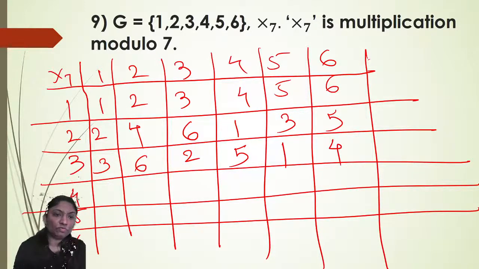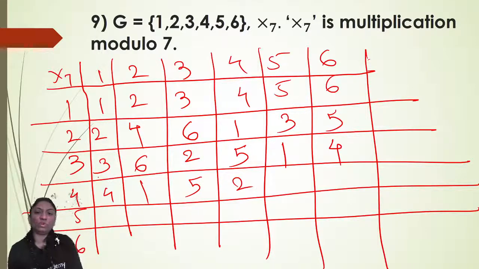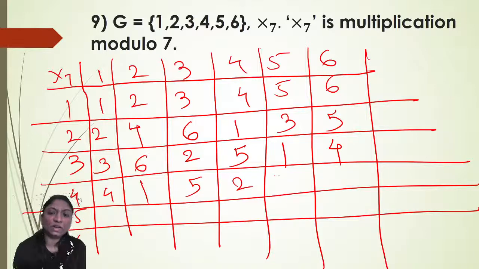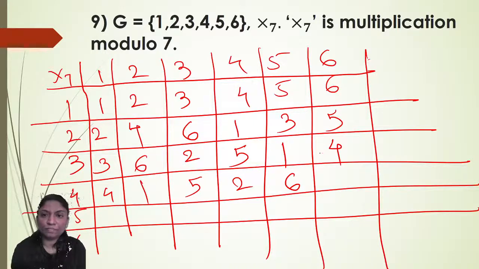Right? Now 4 into 1, 4. 4 into 2, 8 divided by 7, remainder is 1. 4 into 3, 12 divided by 7, remainder is 5. 4 into 4, 16 divided by 7, remainder is 2. 4 into 5, 20 divided by 7, remainder is 6. 4 into 6, 24 divided by 7, remainder is 3.